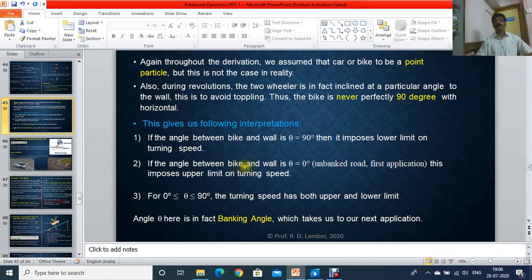The second interpretation is that if the angle between bike and wall is 0 degree, as in the case of the first application, the bike rider was vertical and the wall is also vertical. So the angle between them is 0. That time the angle between the bike rider and the horizontal is 90 degrees.